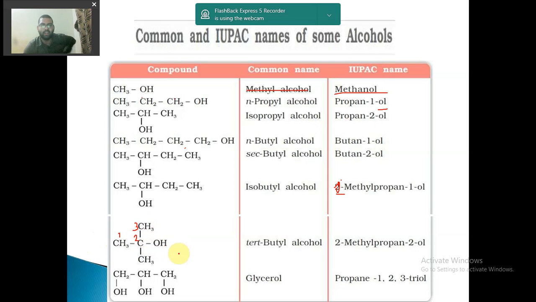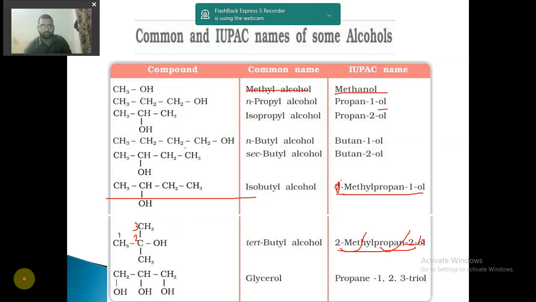So we can write 2-methyl propan-2-ol, because at the second position the methyl group is present and the alcohol group is present. Is it clear? So at the first position 1 methyl group was present and the alcohol group was also at the first position, so it was 1-methyl propan-1-ol. It is 2-methyl propan-2-ol.